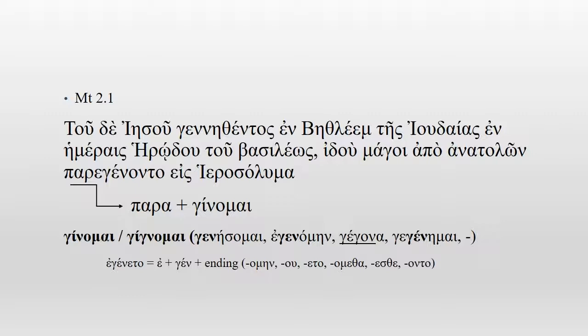So ἐγένετο makes it "he came." But we have ἐγένοντο, which makes it third person plural. So if you look at the chart here, -όμεθα, -εσθε, -οντο: they came. And εἰς is a preposition giving the direction into the city, Jerusalem.